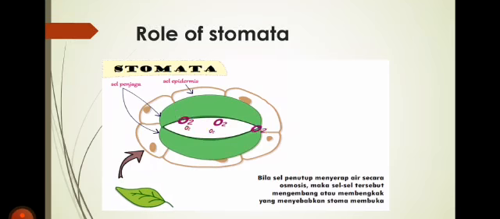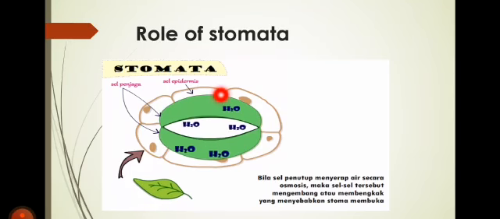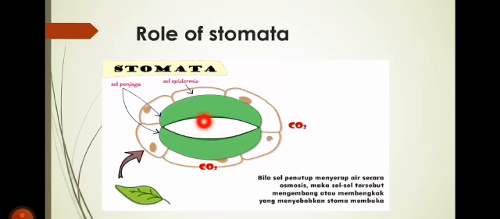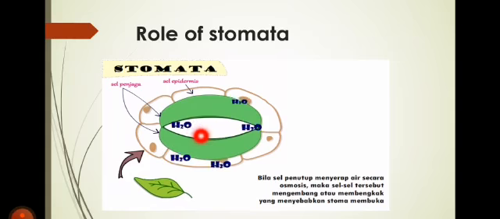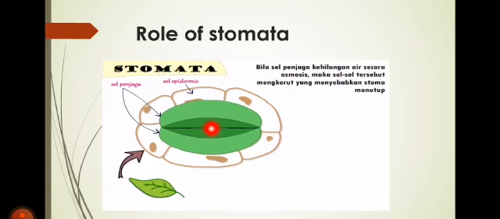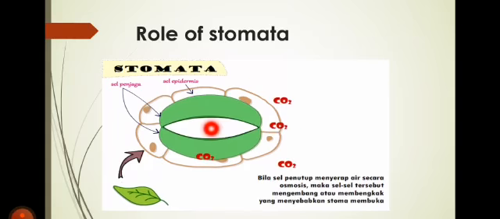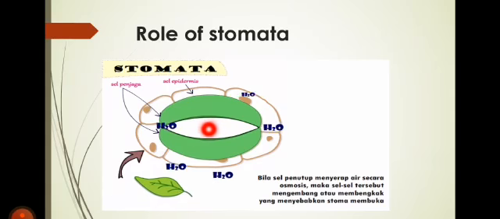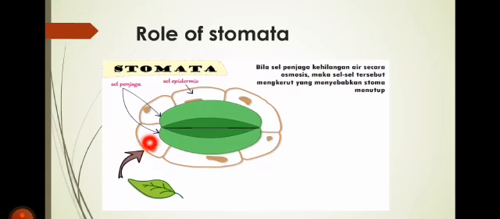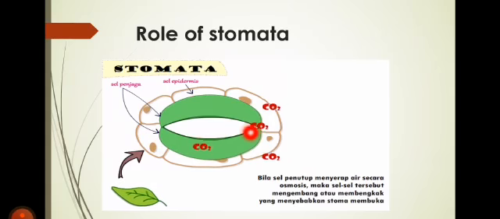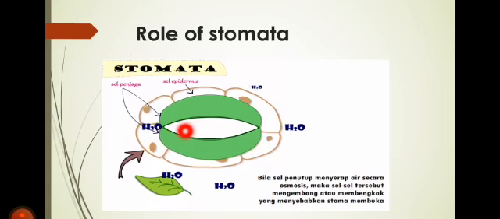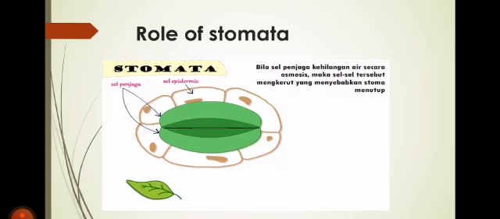Carbon dioxide gas enters the leaf, oxygen comes out of the leaf, and water vapors also come out of the leaf. Okay, this CO2 is carbon dioxide gas, O2 is oxygen gas, and H2O, written in blue color, is a water molecule. Look here again, carbon dioxide gas enters the leaf, oxygen comes out of the leaf, and water molecules also come out of the leaf through the stomata.